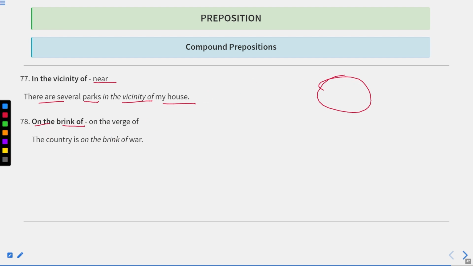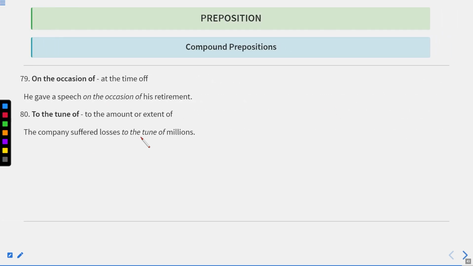On the brink of means on the verge of. The country is on the brink of war. It means about to, or the country is about to have war. Okay. Next one is on the occasion of. At the time of, he gave a speech on the occasion of his retirement.